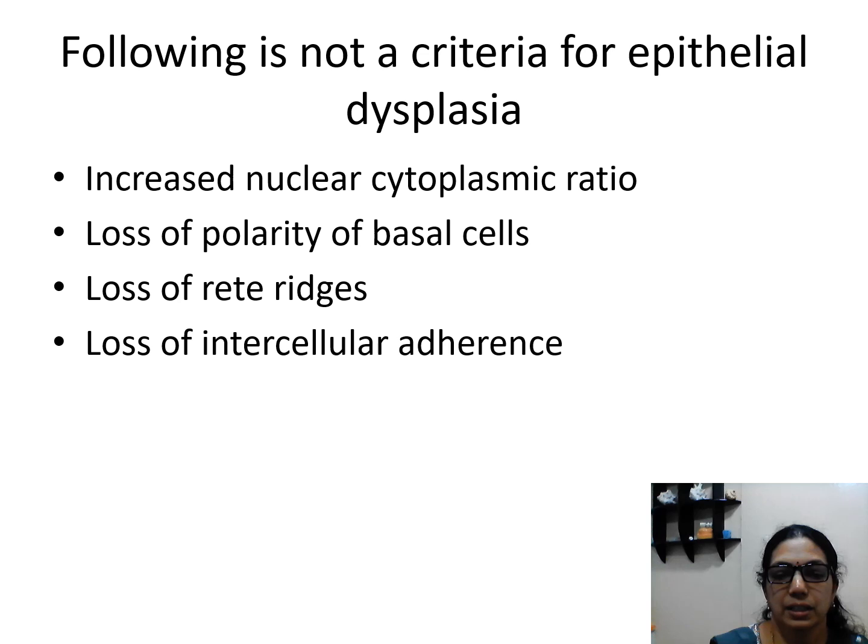Next, which of the following is not a criteria for epithelial dysplasia? Which of the following is not considered as one of the signs of epithelial dysplastic change? Increased nuclear to cytoplasmic ratio, loss of polarity in the basal cells, loss of rete ridges, or loss of intercellular adherence. Loss of intercellular adherence is not a criteria for dysplasia, but it is seen in pemphigus patients.